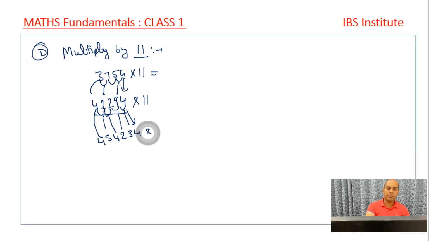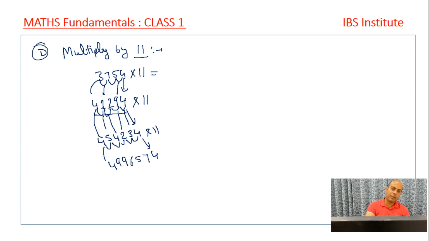Right? Let's multiply it again. We multiply it by 11. Here's 4, we write here. 4 and 3, we write it to be 7. 3, 2, we get it to be 5. 2, 4, we get it to be 6. 4 and 5, we get it to be 9. And 5 and 4, we get it to be 9 again. And this 4 will come as it is, right?